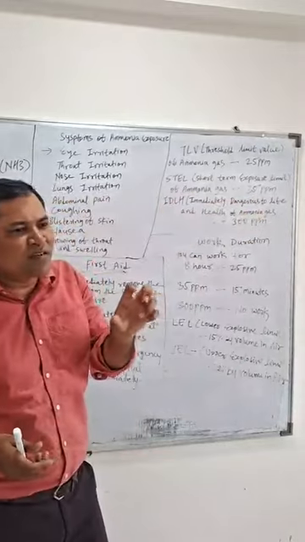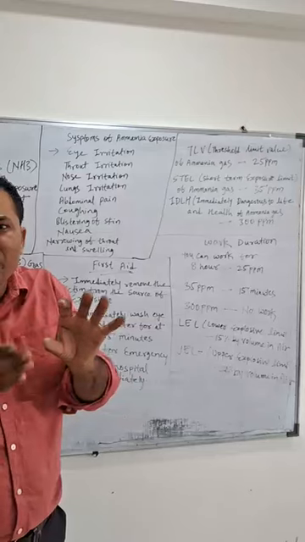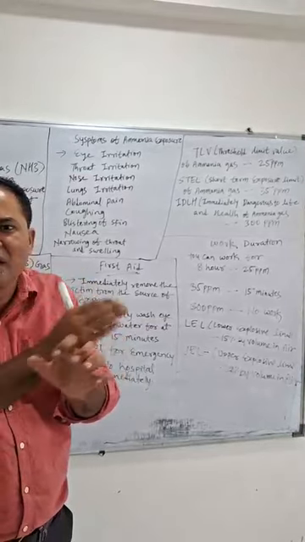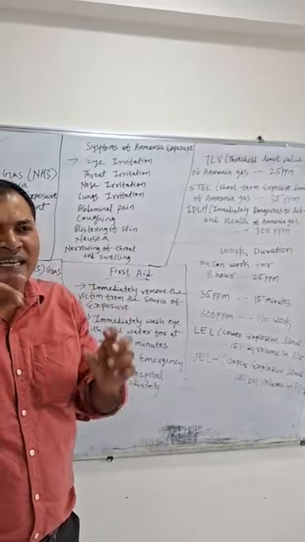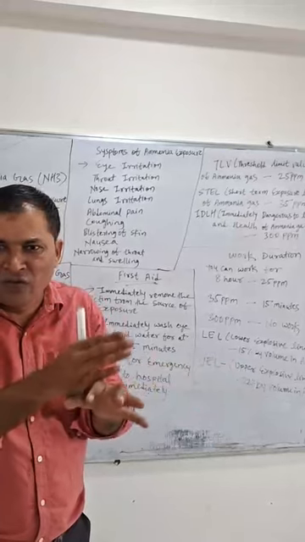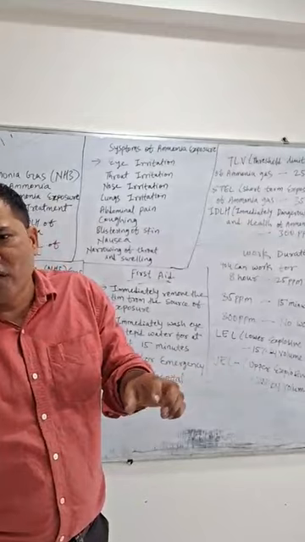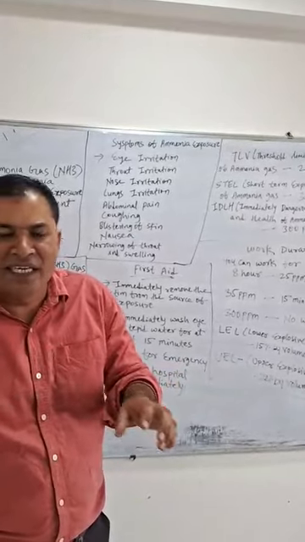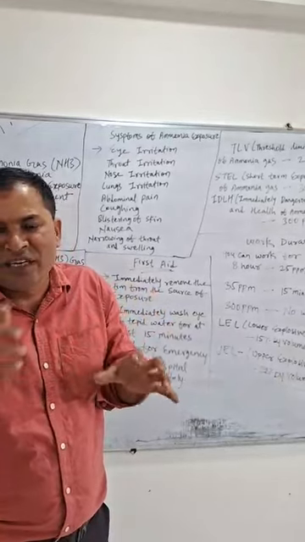Suppose you are working for a short period of time, and the ppm level of ammonia is less than 35 ppm. You can work for 10 to 15 minutes and then go back and take rest for 1 or 2 hours. Once you have rested for 1 or 2 hours, then you can go again and work there for another 10 to 15 minutes and then come back and take rest again. So that is the short term exposure limit of ammonia.